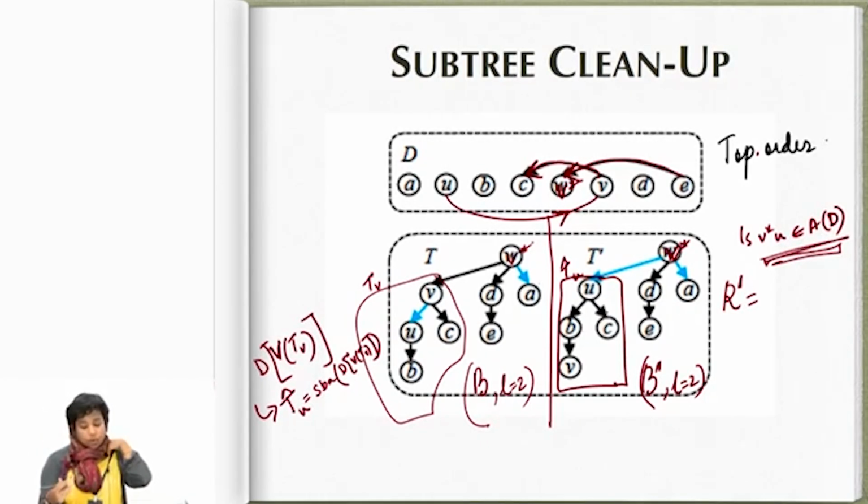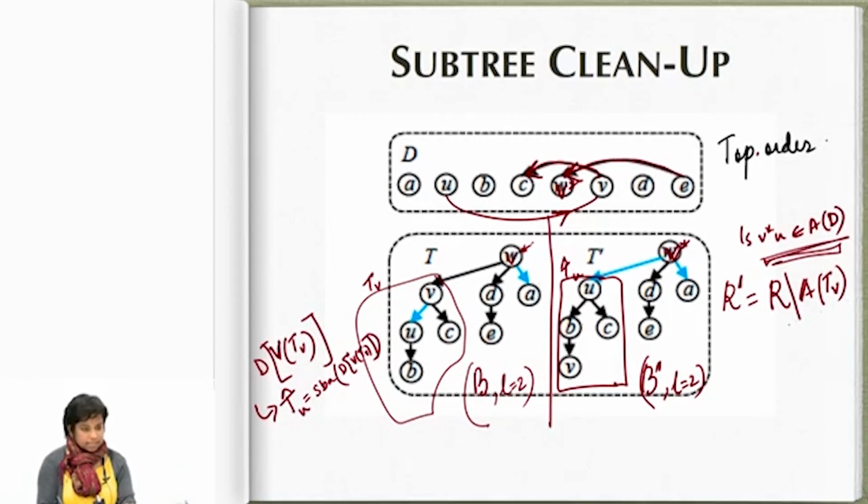So now, what should be the new blue set in this SBA? Look at the blue edges in this subtree. They no longer exist, right? So remove all of them. Take from R, remove all the blue edges that existed in this subtree.